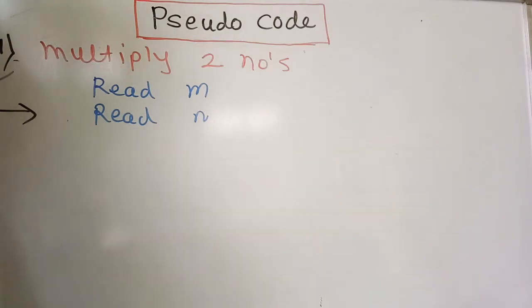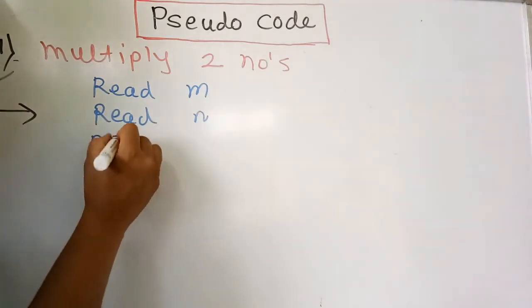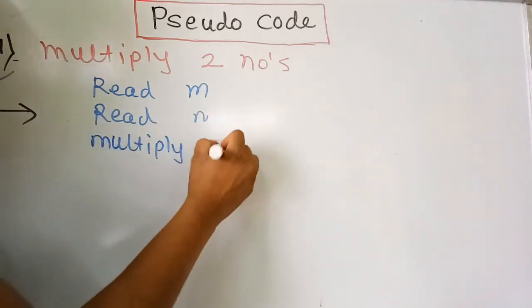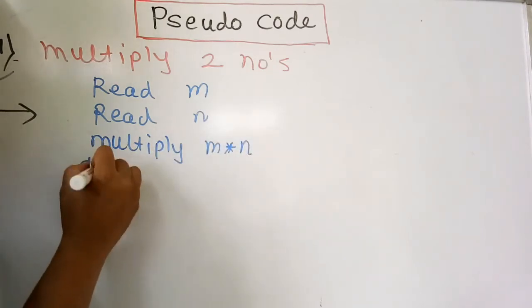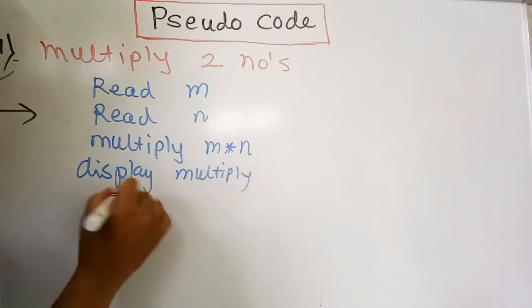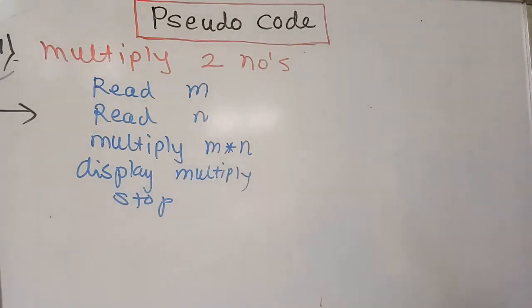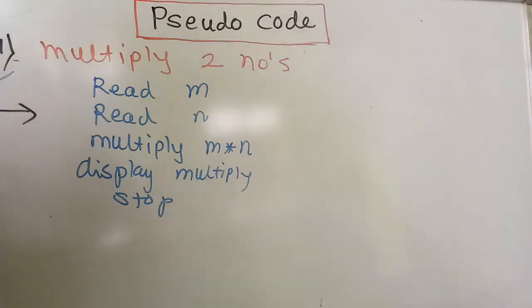It can be performed by read M, N, multiply M by N, display the product, and stop the procedure. So this is the easiest way to convert it into programming terms. These are some simple examples using which you can convert the problem into plain, actual programming terms.